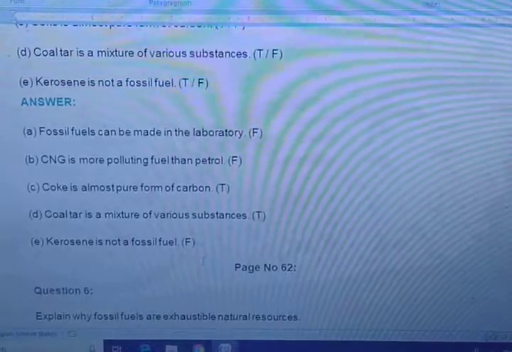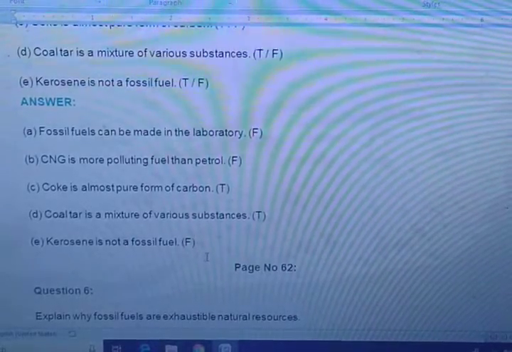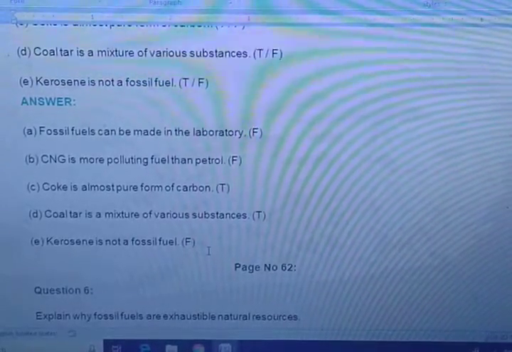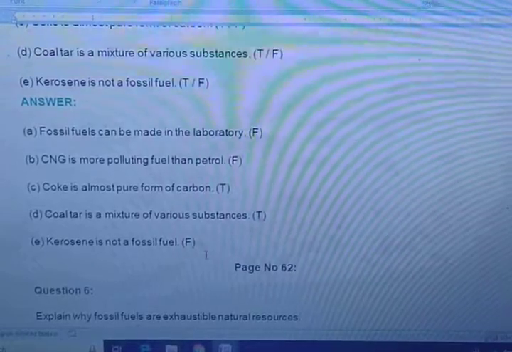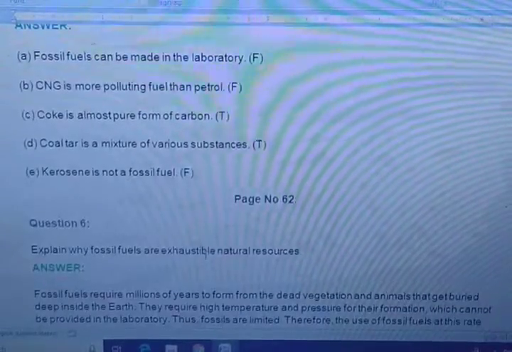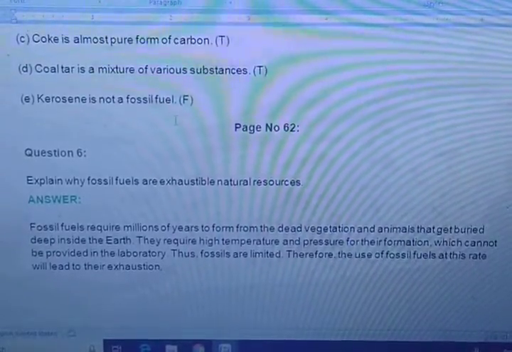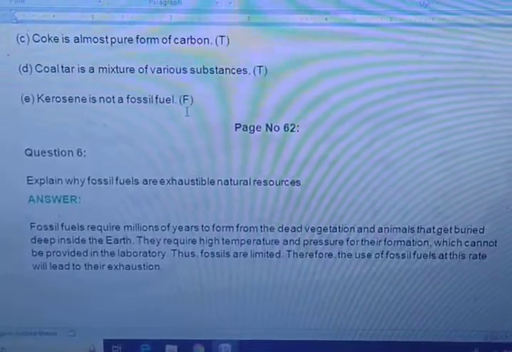Kerosene is not a fossil fuel. Kerosene is a fossil fuel. Coal and petroleum we have studied now. In petroleum we have seen about kerosene. So kerosene is a fossil fuel. It is written that it is not a fossil fuel, so that's why it's written here false.